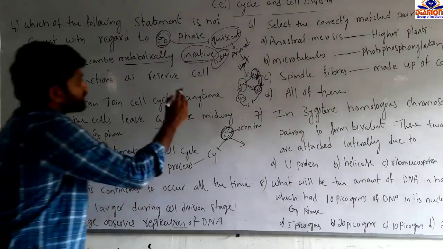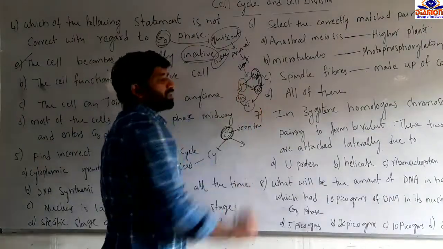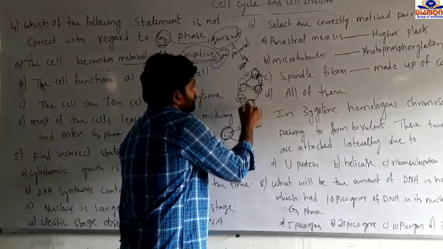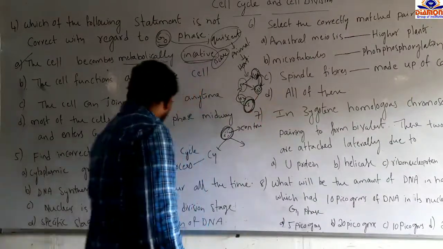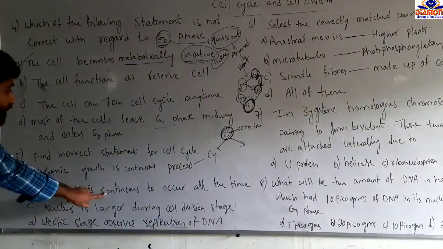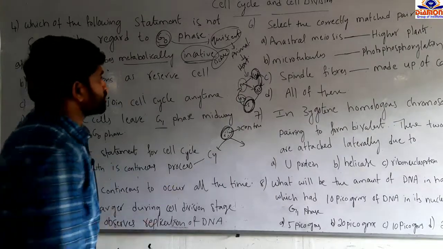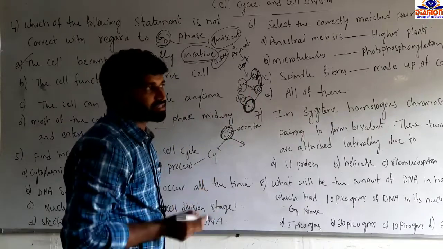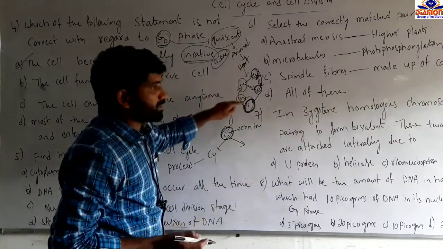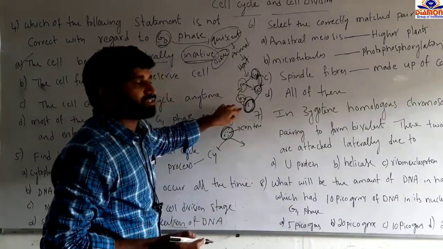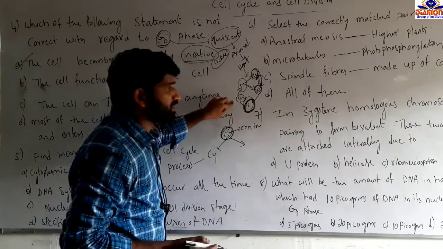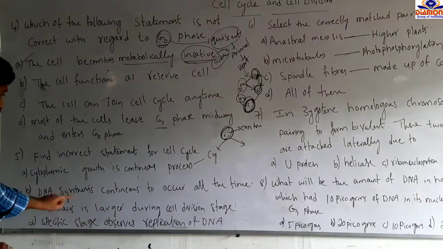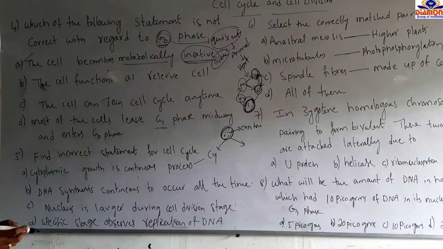In the cell cycle and cell division, DNA synthesis or replication takes place at one time only, in one phase only, and that phase is the S phase. So option B says DNA synthesis continues to occur all the time. It will not take place all the time, it takes place in a particular stage of the cell cycle only, that is the S phase of interphase. It does not take place in all stages. In the G1 phase and G2 phase, DNA replication will not take place, only in the S phase.